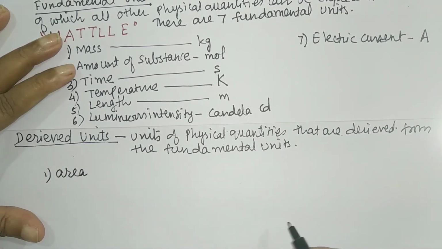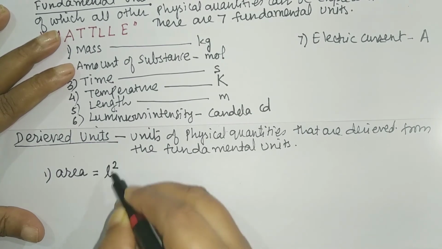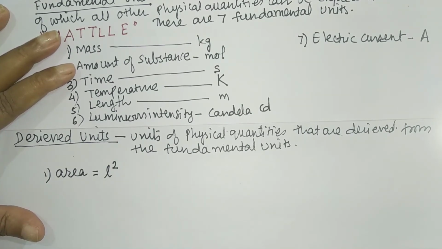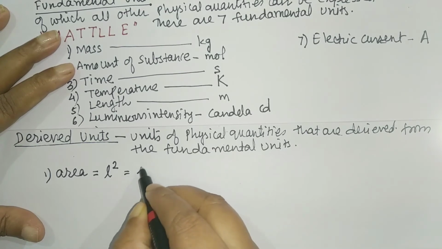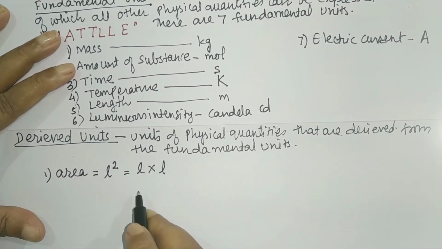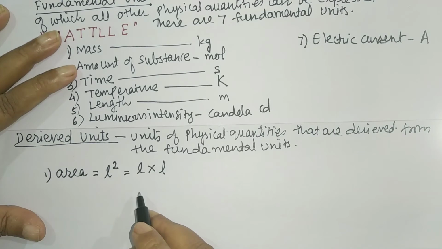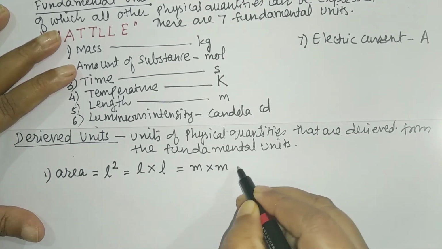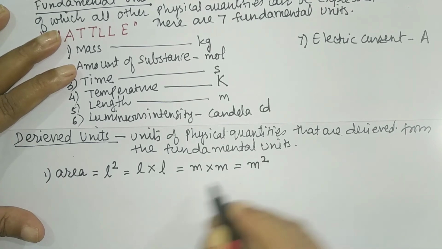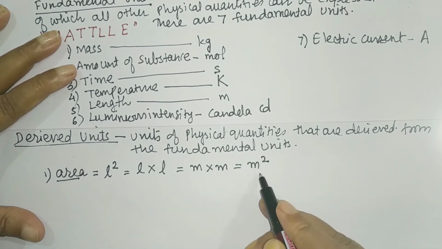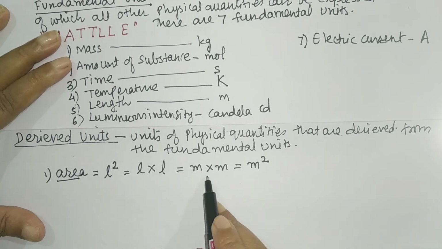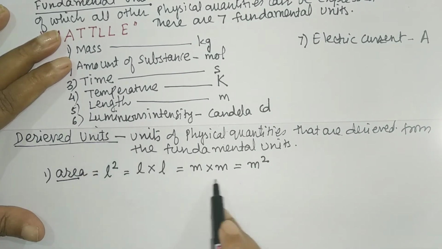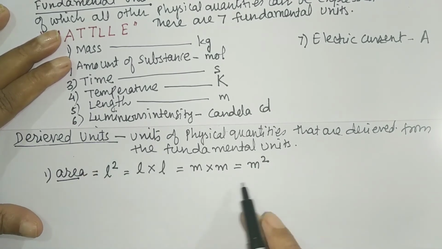What is area, student? Area, if I say L is the side, then area is side square. Means what? It is L into L. Now what is L? Is length. What is the unit of length, student? Is meter. So it will be meter into meter, that is meter square. So the unit of area, I obtained meter square from the fundamental unit of length, that is meter. So area unit meter square is a derived unit.